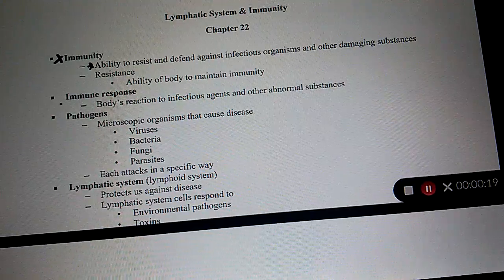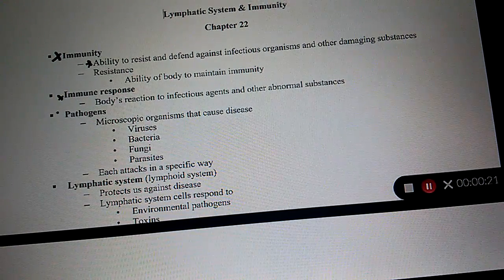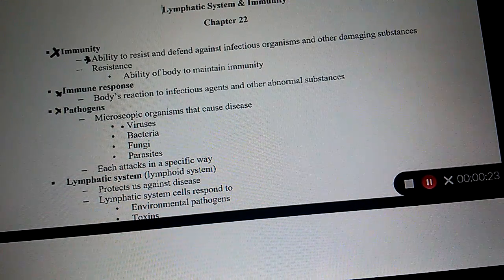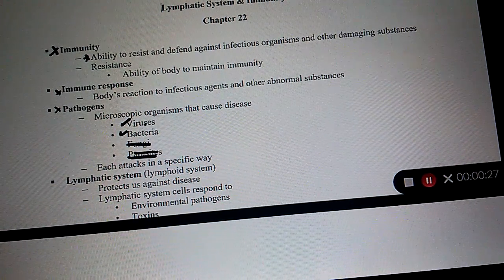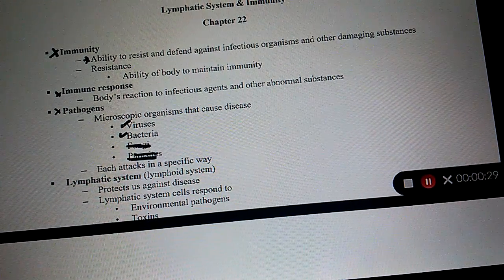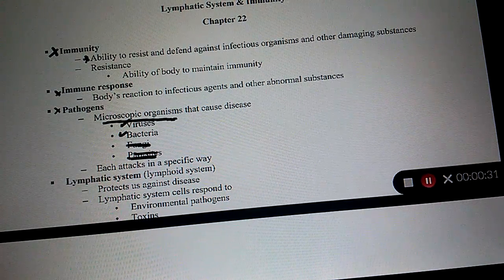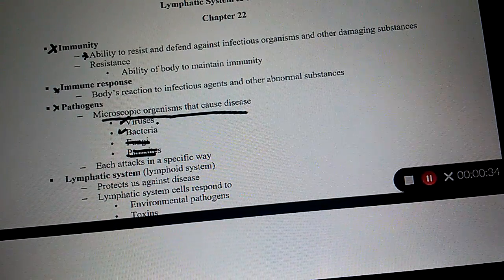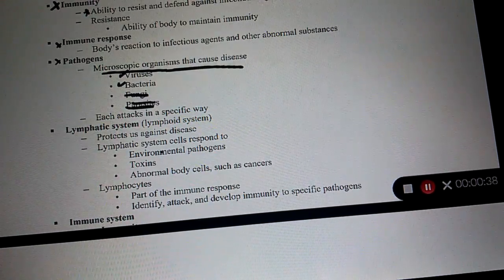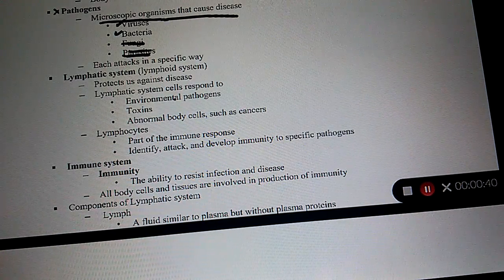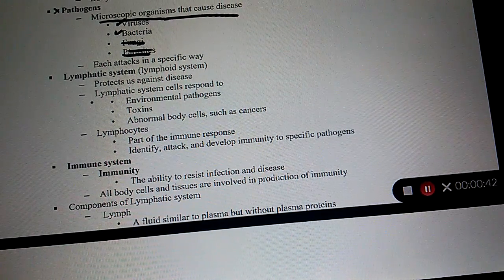Immune response, make sure you memorize that. Remember, a pathogen, I'm going to focus on viruses and bacteria. Don't worry about fungi, don't worry about parasites. You'll do that in micro. But the big thing I want you to remember is that a pathogen is a microscopic organism that can cause disease. And the two types I want you to remember are viruses and bacteria. The lymphatic system is also known as the lymphoid system. Okay, that should be pretty easy to remember.